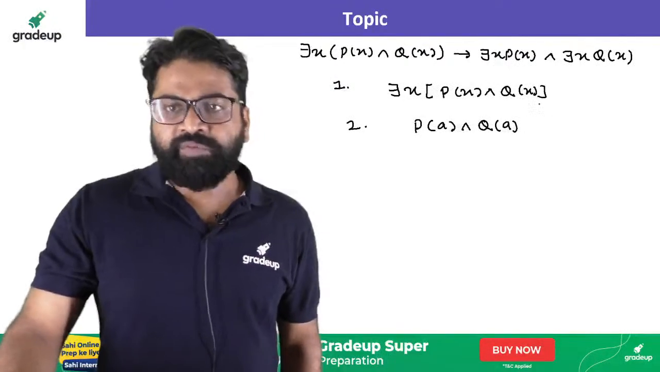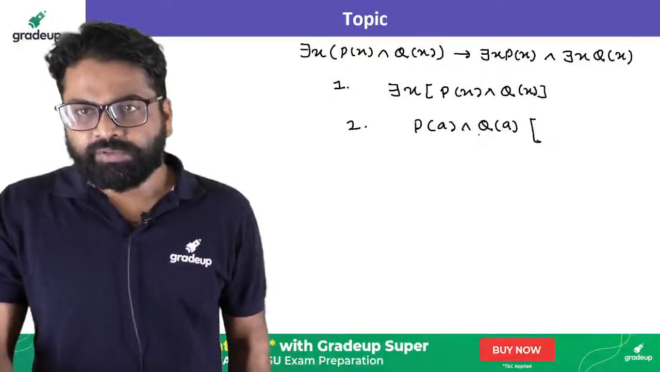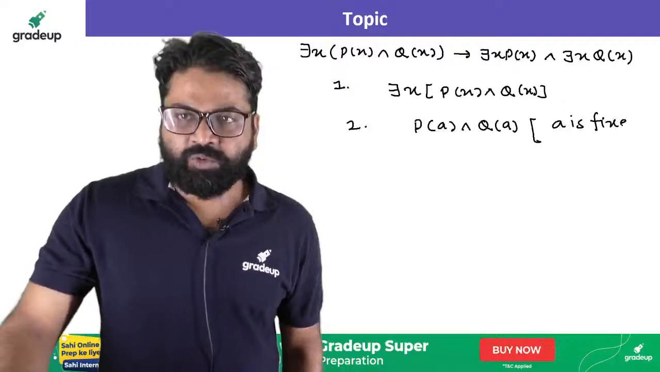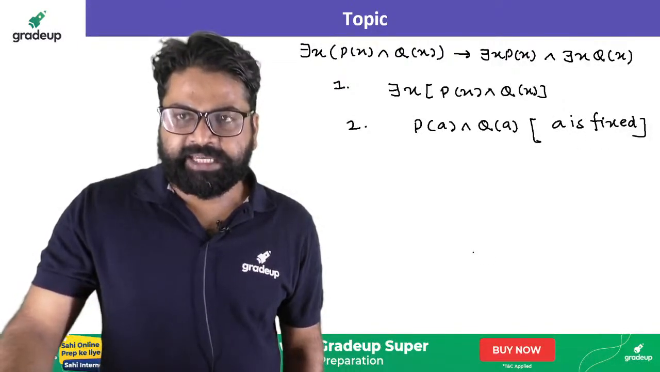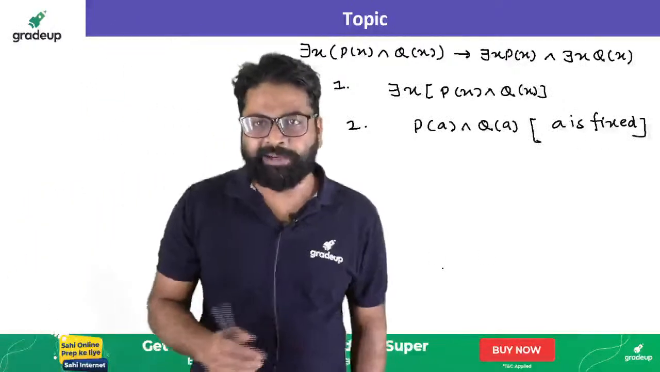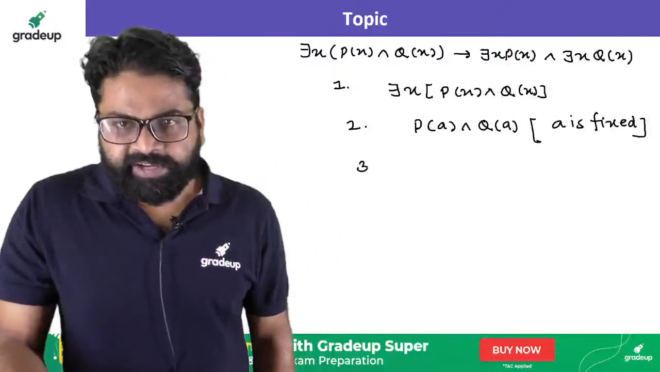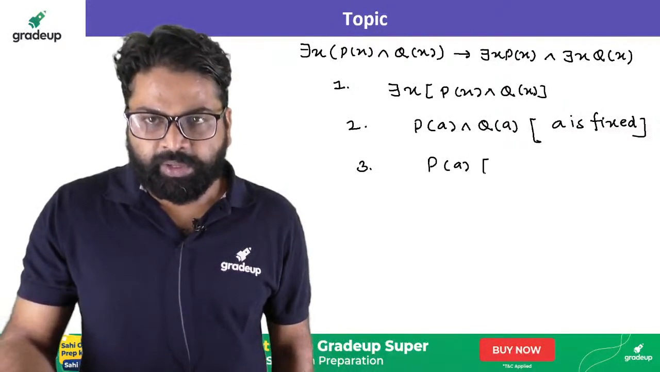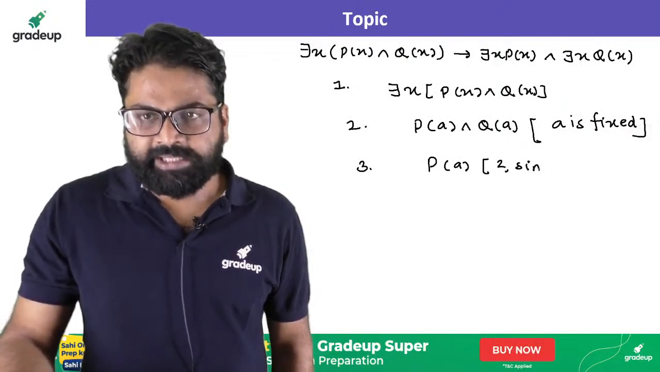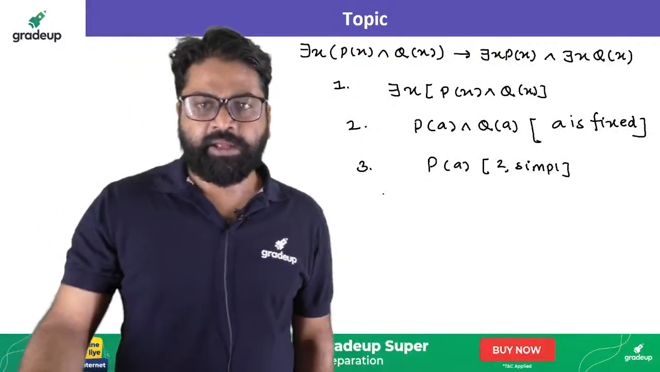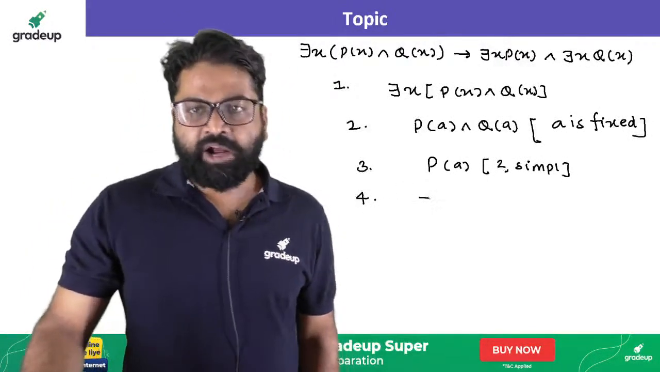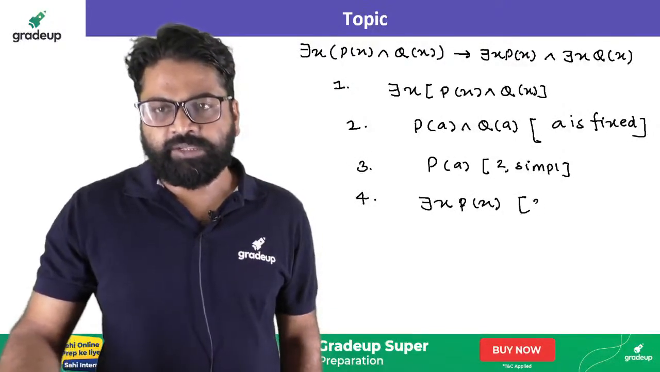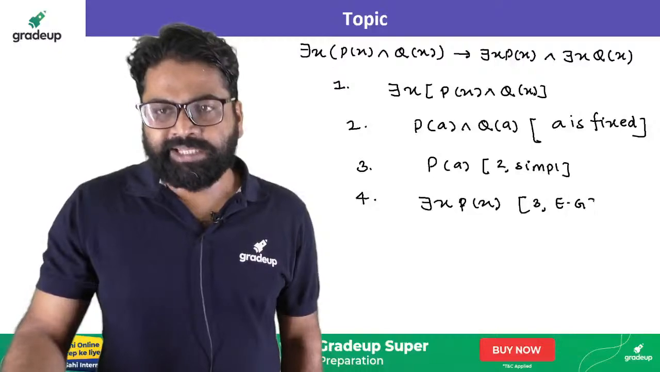When I take the first one as true, the second statement I get is also true, where A is basically the fixed element that you will get. So A has to be a fixed element. Now, according to simplification, here you have to use the inference rule. From 2 and simplification you can write P(A). Now according to existential generalization, I can write there exists x P(x). So, third and existential generalization.